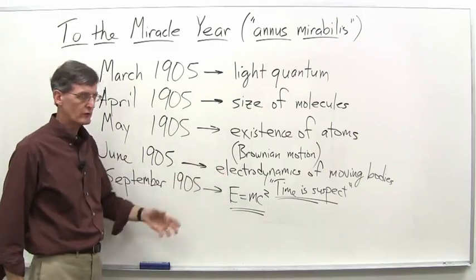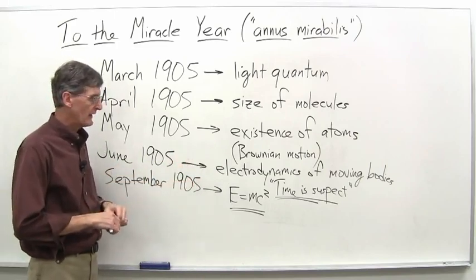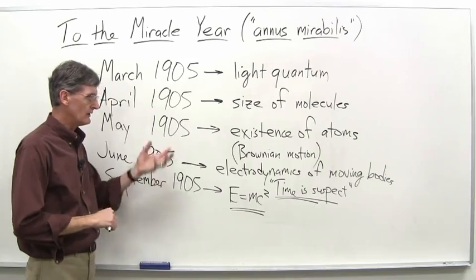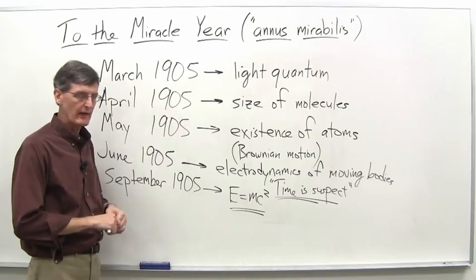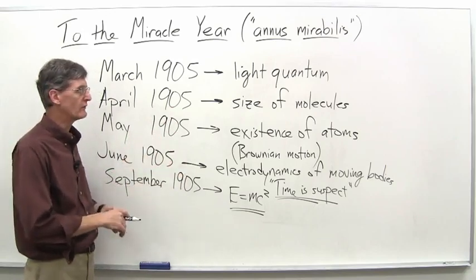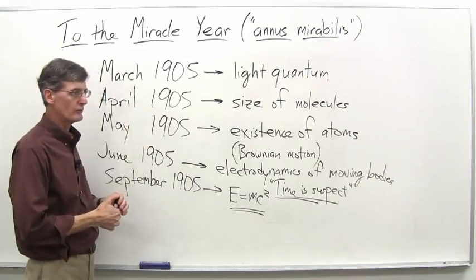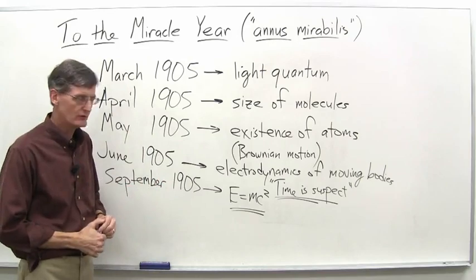And so later on in the course, near the end, we'll look at that, see how Einstein responded to that, and see what happened in later years after his miracle year, which certainly rivals Isaac Newton's miracle year for its miraculousness, I guess you could say.